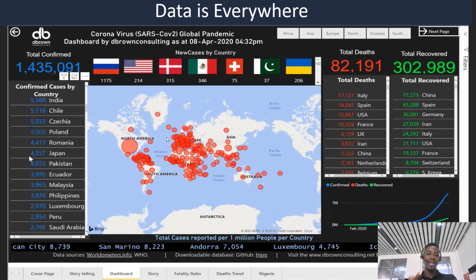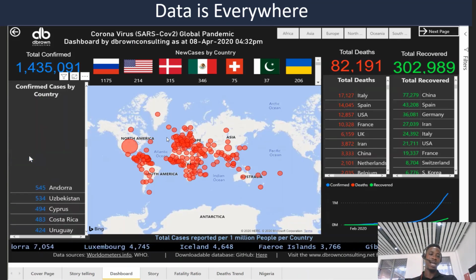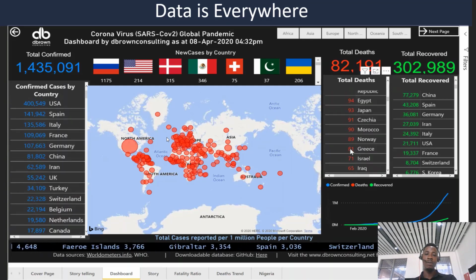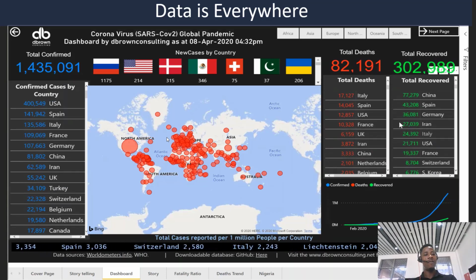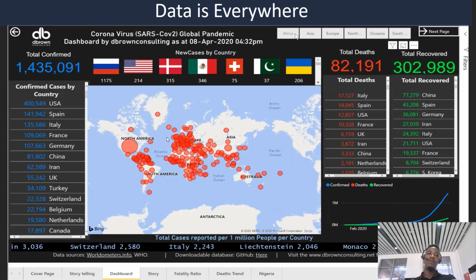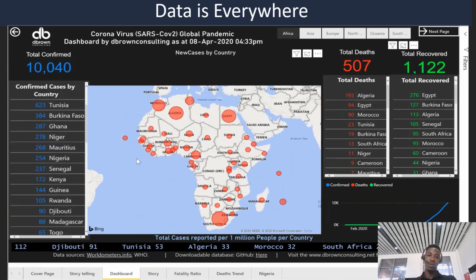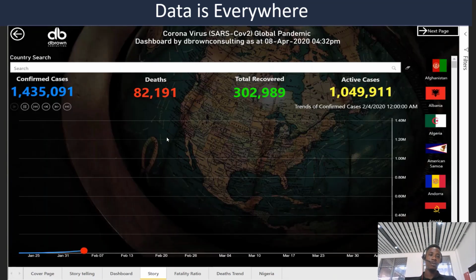So people do a lot of analysis in the world to generate insight and to make sense from their data. The COVID cases are just a simple case where we have a record of people that have COVID in the world, a record of deaths, and a record of people that have recovered from the disease. This analysis strictly shows how people have caught COVID across the world. Africa, for example, you can see the spread across Africa, and you can see the trend as well. And this is strictly analytics.